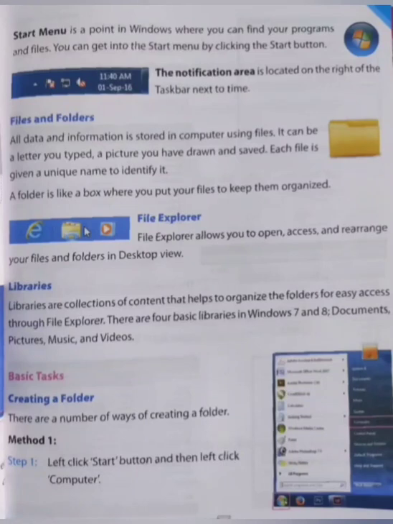Next we will see File Explorer. It allows you to open, access, and rearrange your files and folders in desktop view.